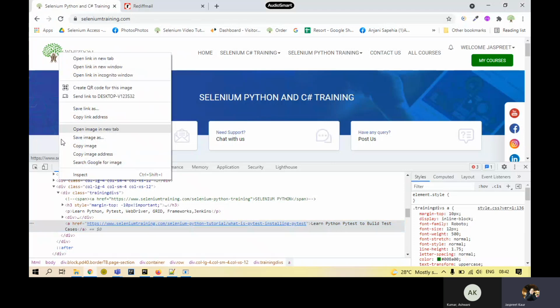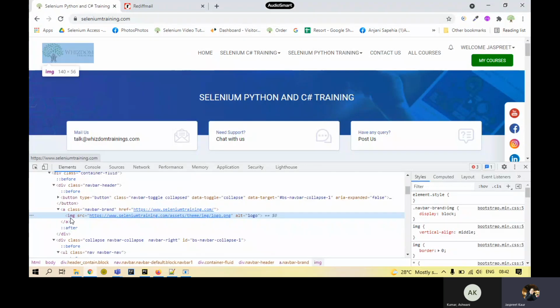And the mandatory attribute is going to be the location or the link from where this image is being taken from. If it is taken from Google images, then the Google images address will come up over here. If you have kept it on some drive or something, that address will come up over here. But the source is the mandatory attribute over here, and it will collect the value from where that image is being taken.